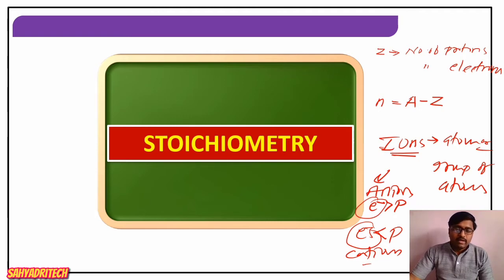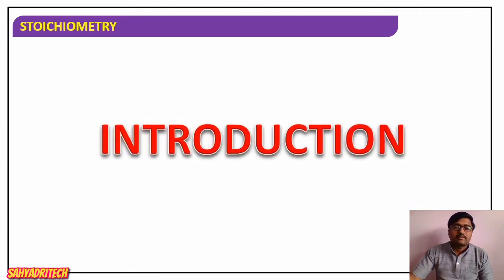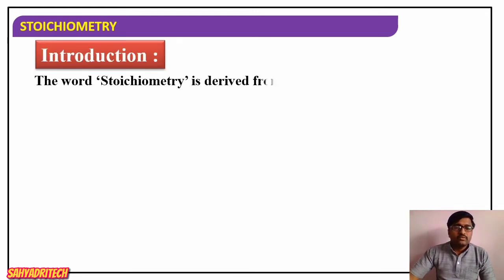Well, now in this session we are going for one of the important concepts of the chapter, stoichiometry. What is this stoichiometry? The word stoichiometry is derived from Greek words. It is a word we use in chemistry, and it is derived from two Greek words.